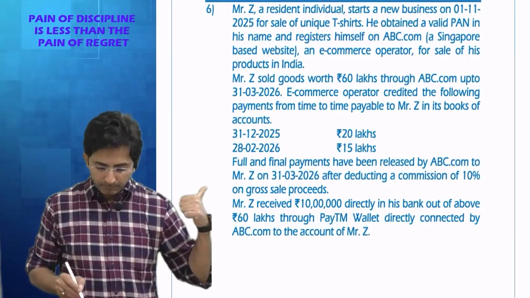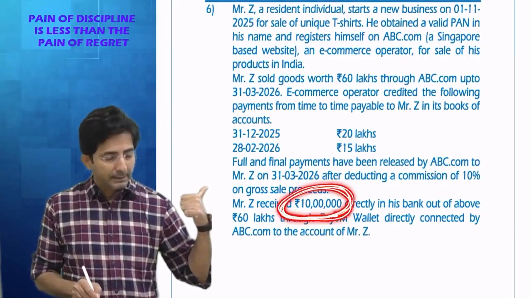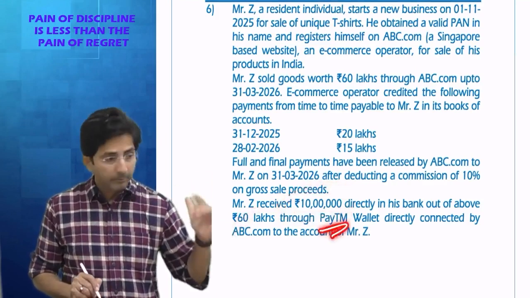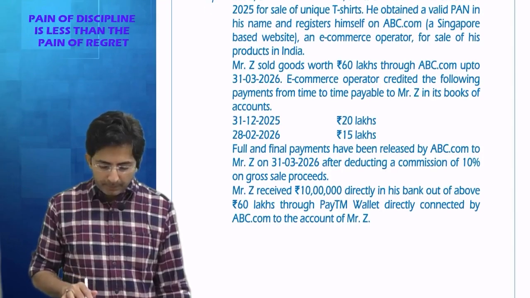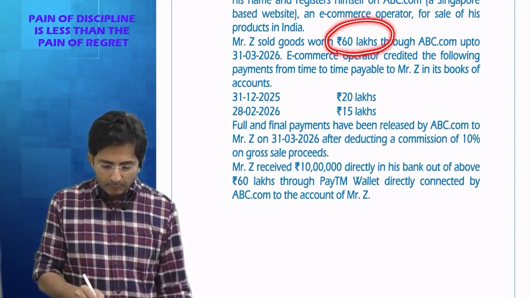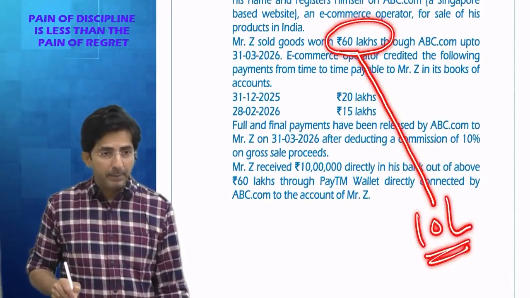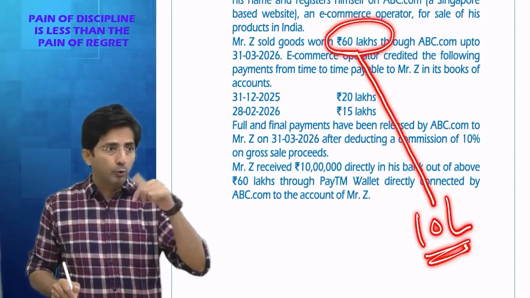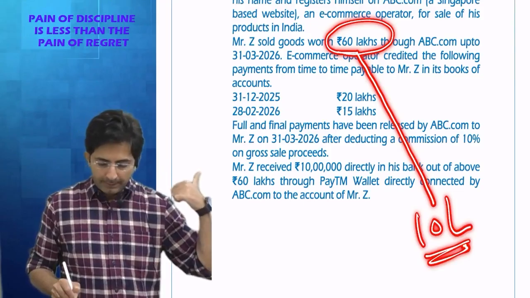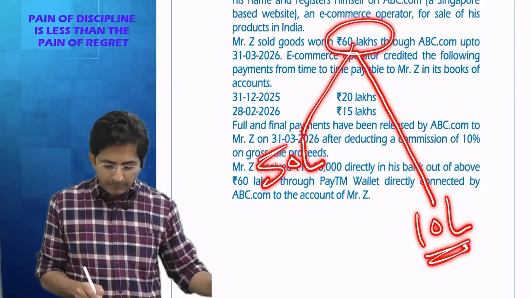So see what is given. Some customer made direct payment of 10 lakhs to Mr. Z through his Paytm. Okay. So tell me, what is the final breakup of 60 lakhs sale? Out of 60 lakhs, 10 lakhs was direct payment by customer to Mr. Z, like direct payment by student to IDT professor. And what about the balance 50 lakhs?